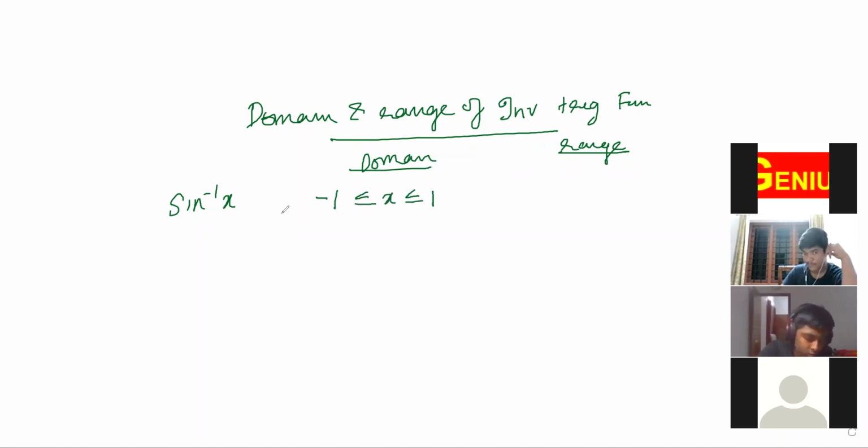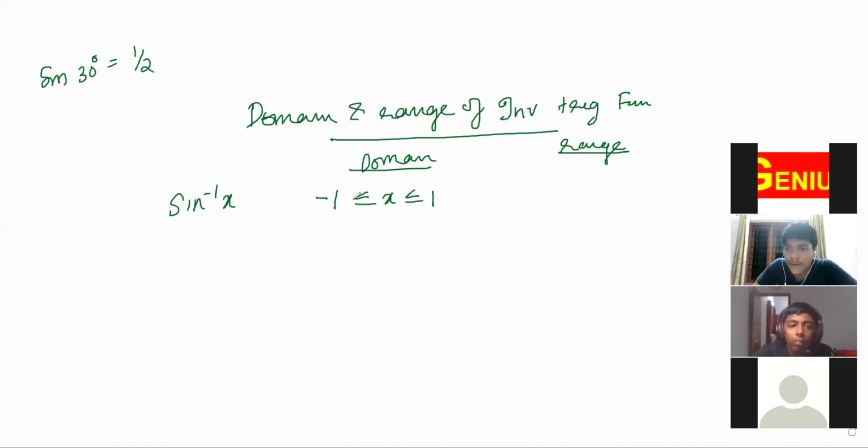What is the meaning of that? See, sine 30 degrees, what is that? That is 1/2, isn't it? That is between -1 and 1, no? So that is what it means.